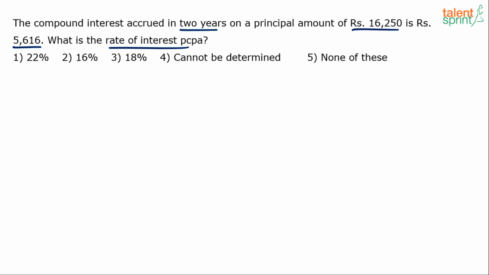He's asked us to find out the rate of interest, right? The compound interest accrued in 2 years on a principal amount of 16,250 is rupees 5,616. What is the rate of interest in percentage per annum? Similar question, but instead of giving us the rate of interest and asking us to find out CI, he has given us the CI, and we need to find out the rate of interest.